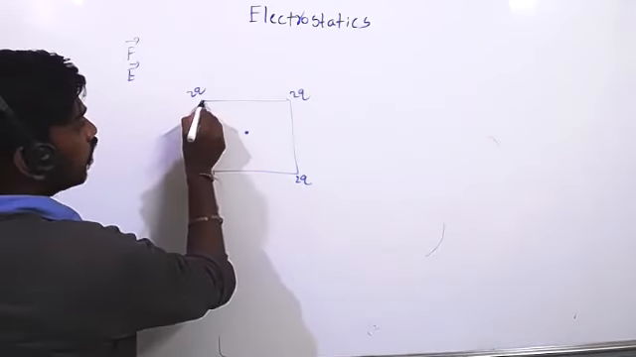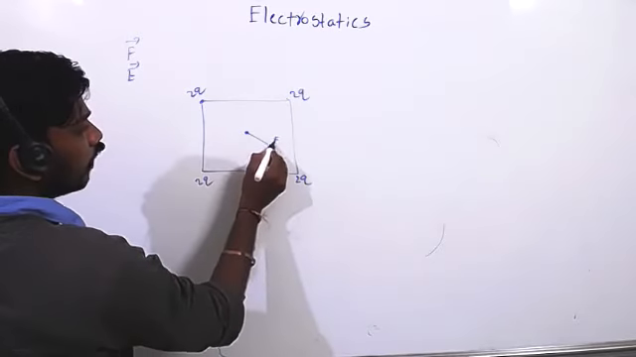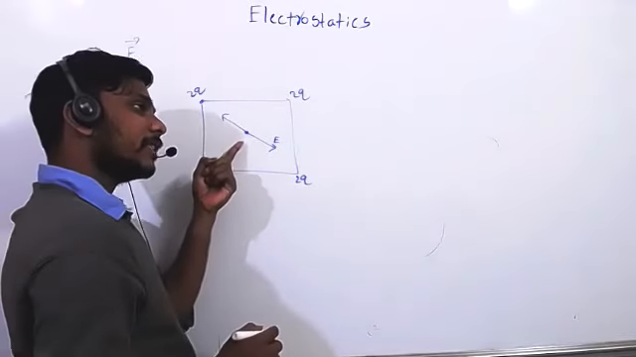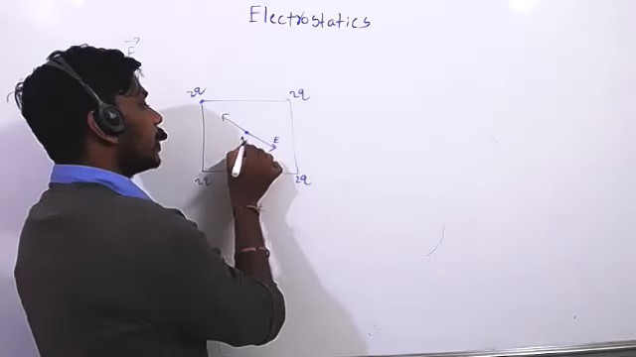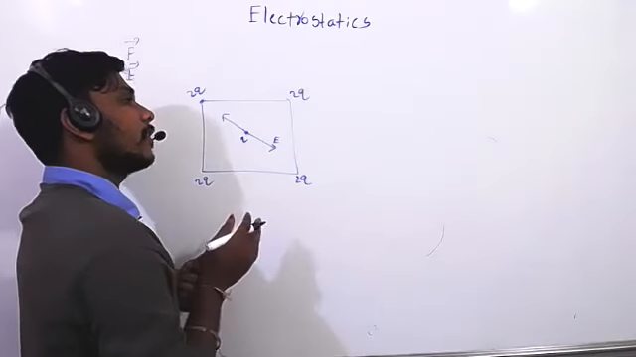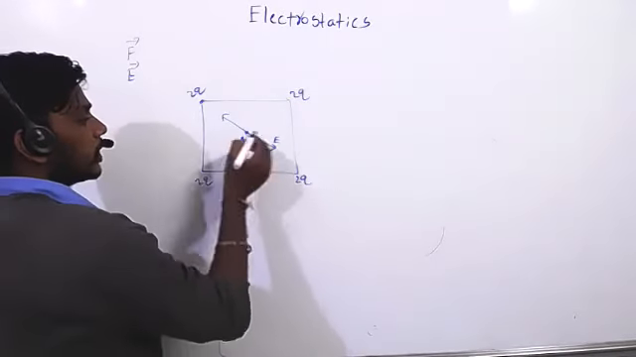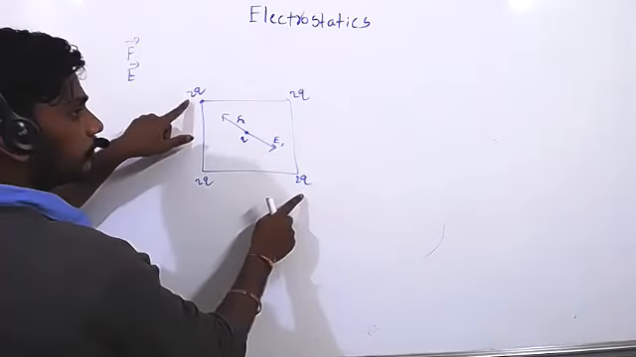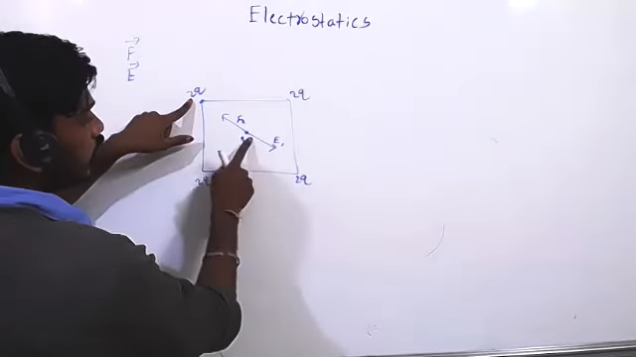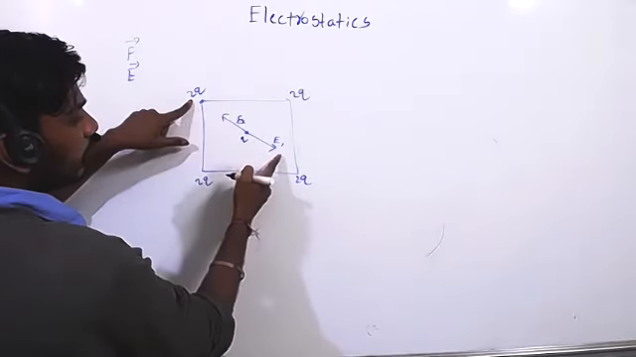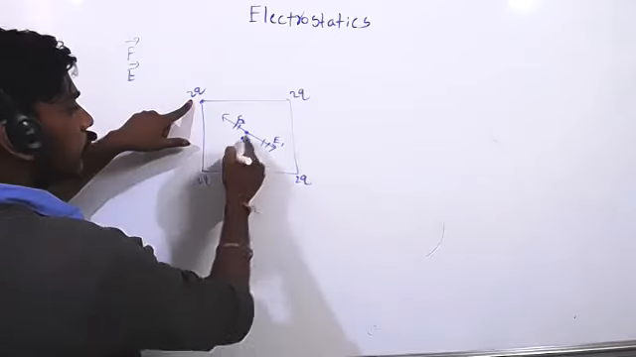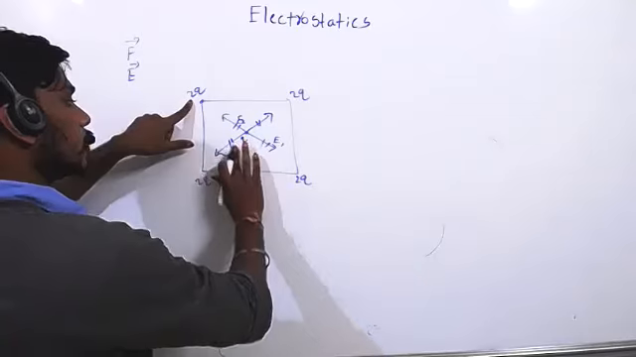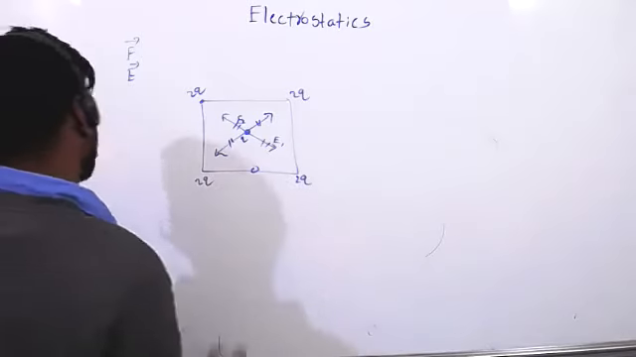We know that due to this charge, electric field will be in this direction. That is E1. Due to this charge, electric field will be in this direction, because whenever we are calculating at the center, we should feel that the test charge at the center is always positive. So both are equal in magnitude. Due to this charge, electric field will be in this direction, and due to this charge, in this direction. Both will get cancelled. So net electric field at the center equals 0.